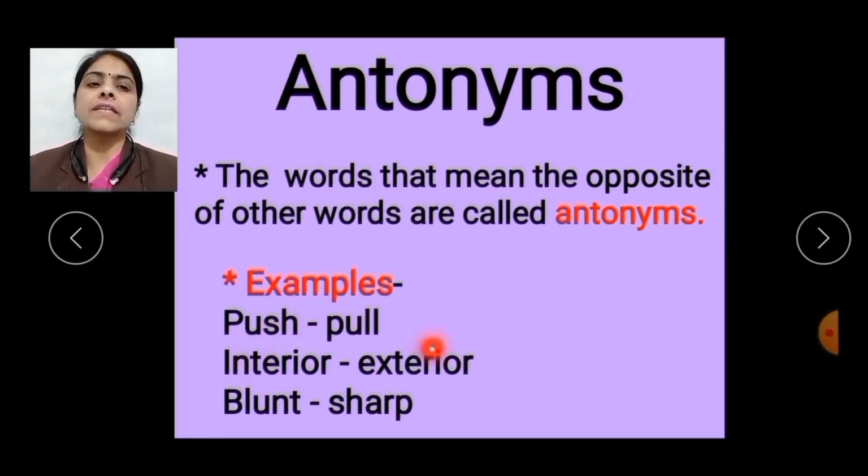Interior is the antonym of exterior and exterior is the antonym of interior. Similarly, blunt and sharp also give the opposite meaning of each other, so they both are antonyms of each other. Blunt is the antonym of sharp and sharp is the antonym of blunt. I hope the antonyms are clear to you. Now let's have the exercise which is related to antonyms.